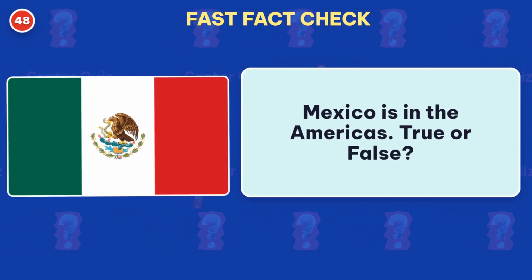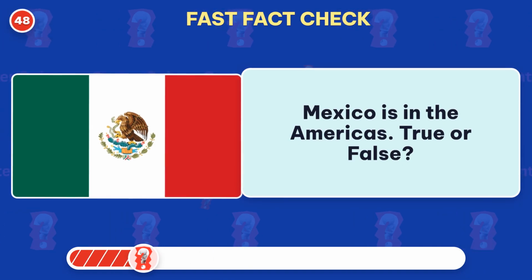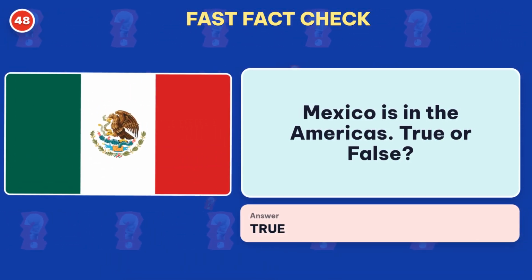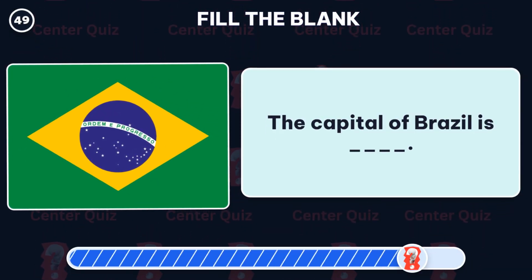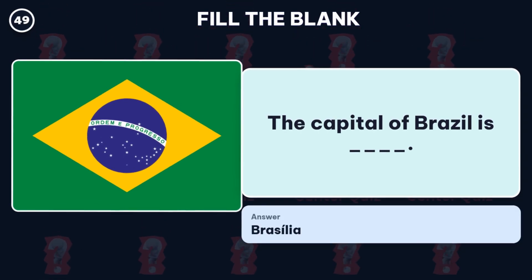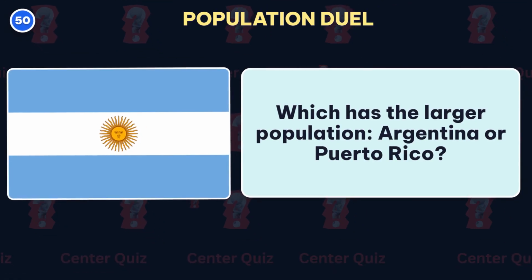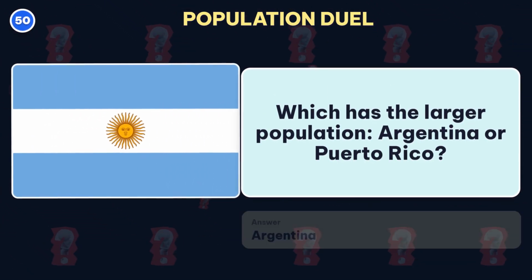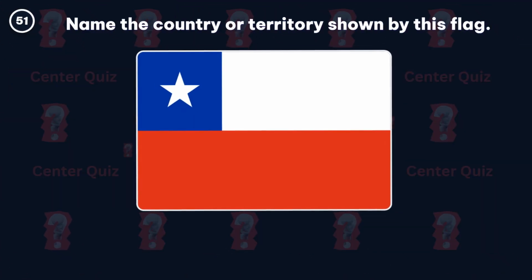True or false? True. Mexico is in the Americas. Fill in the blank. What is the capital of Brazil? The missing answer is Brasilia. Which has the larger population, Argentina or Puerto Rico? Answer: Argentina. Name the country or territory shown by this flag.